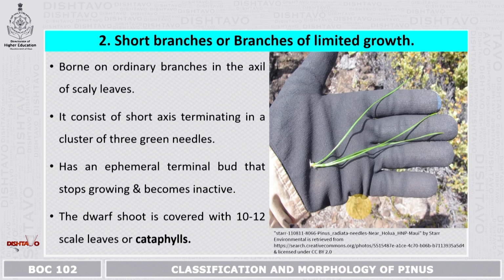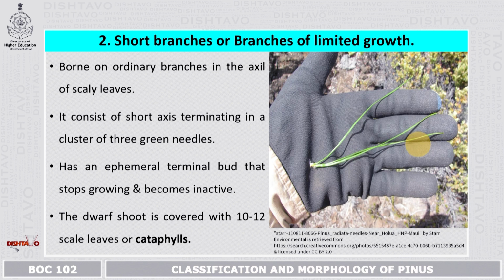The short branches or branches of limited growth are borne on ordinary branches in the axil of scaly leaves. In the picture you can see these are the branches of limited growth. They have a short axis terminating in a cluster of 3 green needles. It has an ephemeral terminal bud that stops growing and becomes inactive.